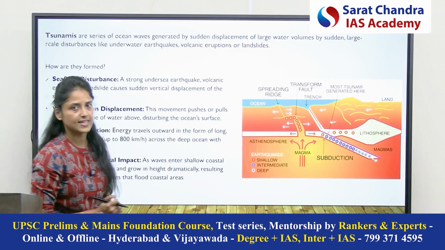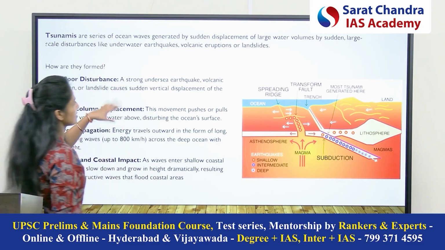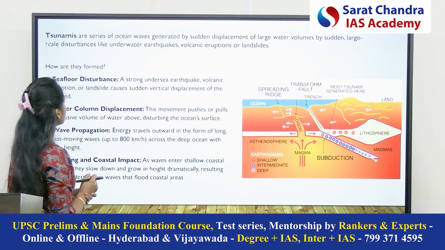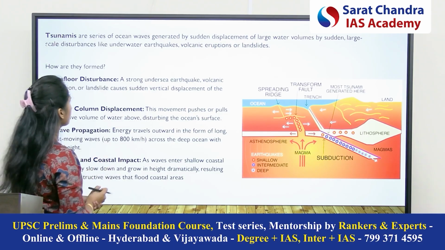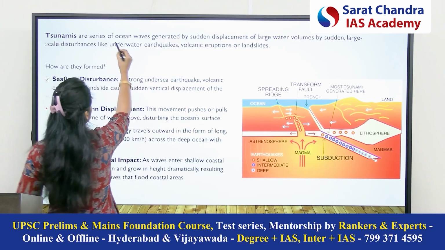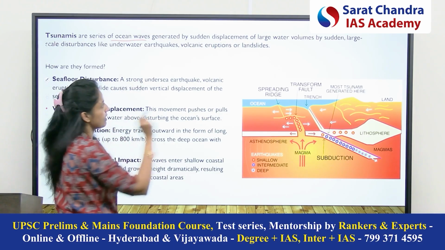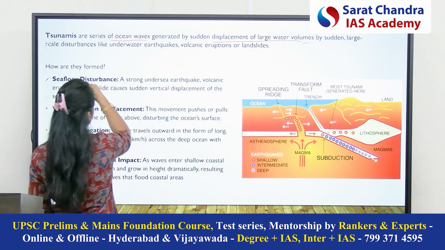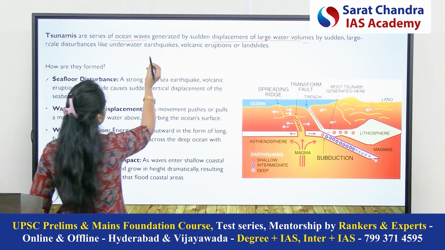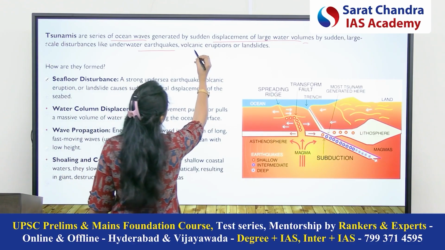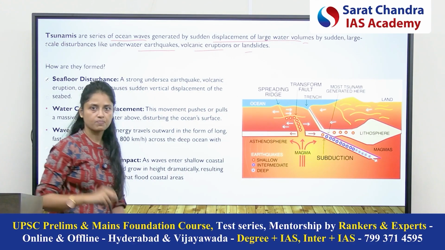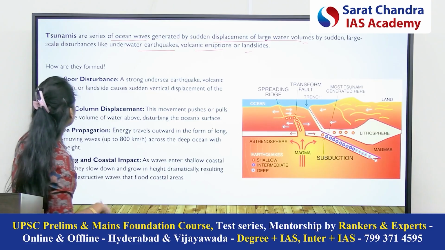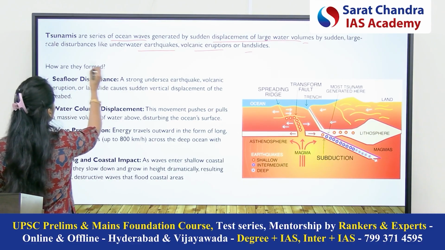Okay, now let's discuss the answer. So as we have already discussed, introduction, you can start with the basic definition of tsunami. So what are tsunami? They are series of ocean waves generated by sudden displacement of volume of water, and that displacement can be because of underwater earthquake, volcanic eruption or landslides. Right, introduction is done.